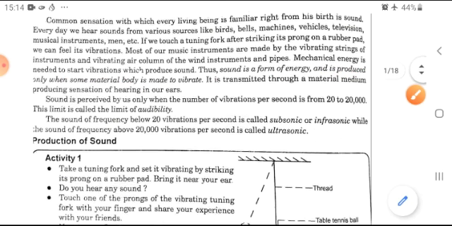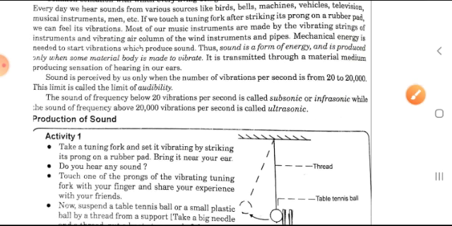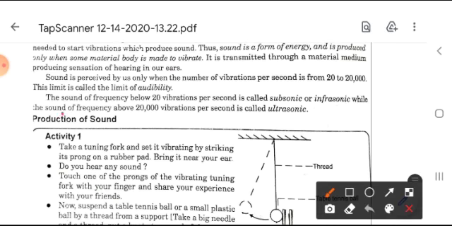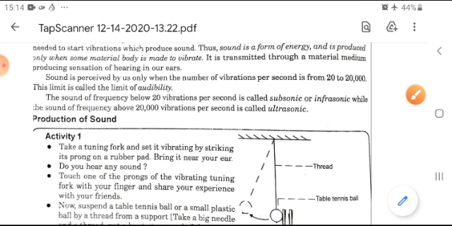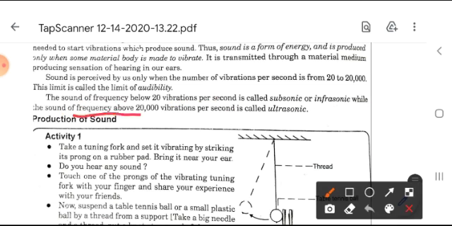Now, moving forward, sound with frequency below 20 vibrations per second is called subsonic or infrasonic, while sound with frequency above 20,000 vibrations per second is called ultrasonic.